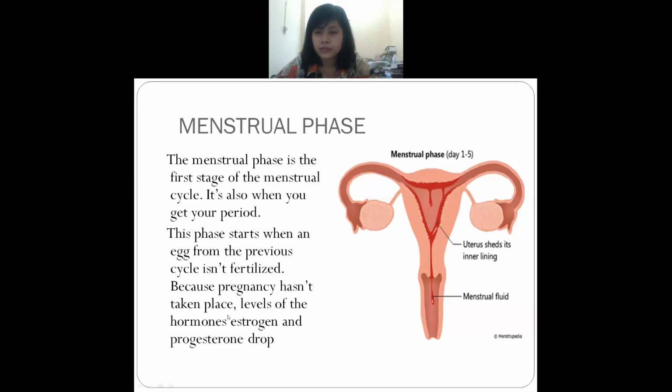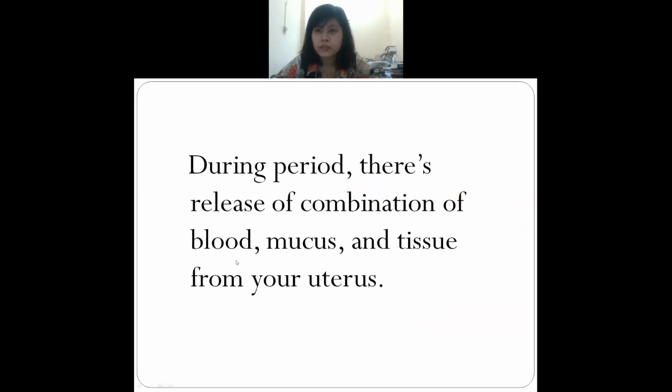You will get discharge of blood, then mucus and tissues, which come out from the uterus. All of this combines and comes out, blood, mucus, and tissues. That is the menstrual phase, the first phase. Do you understand the first phase?